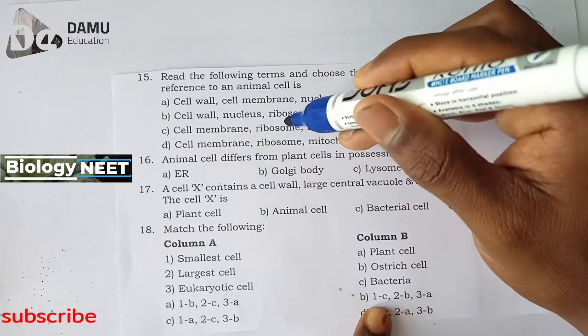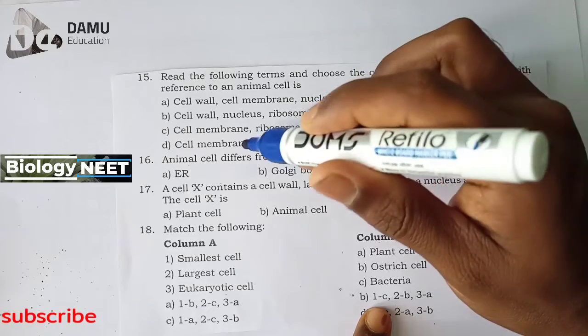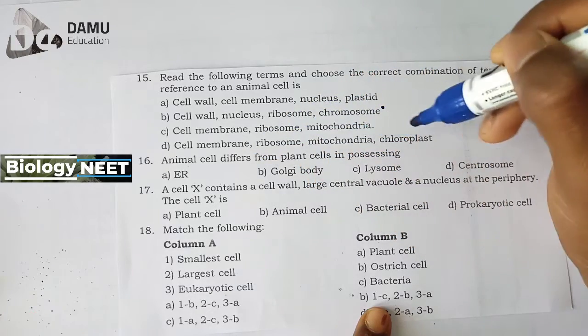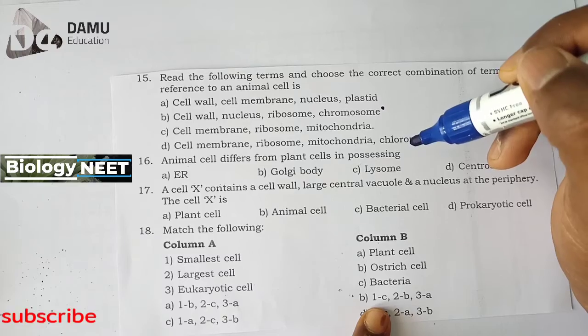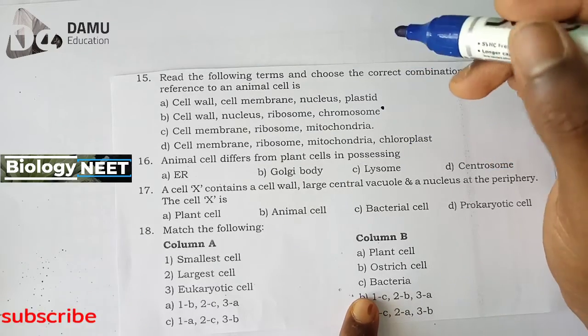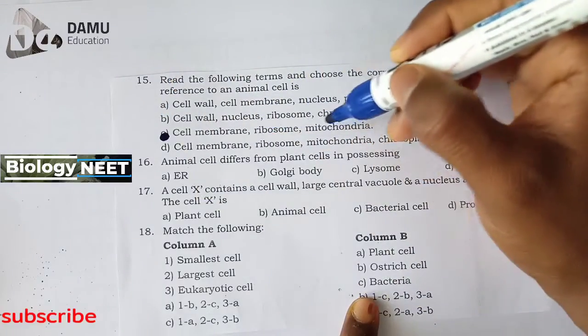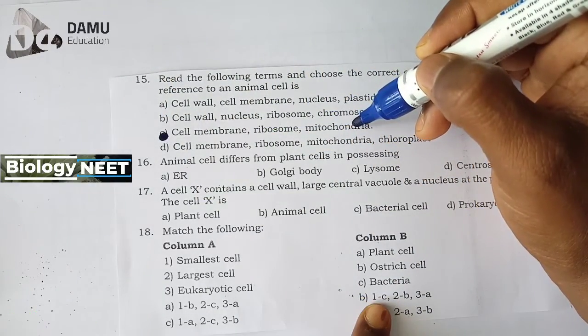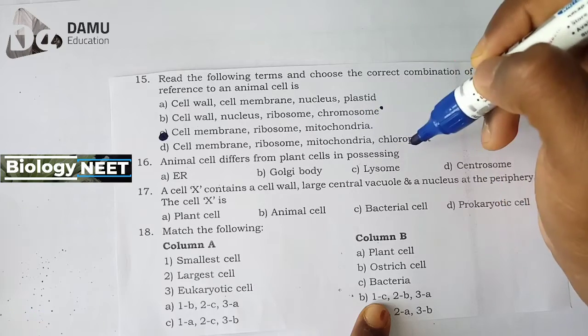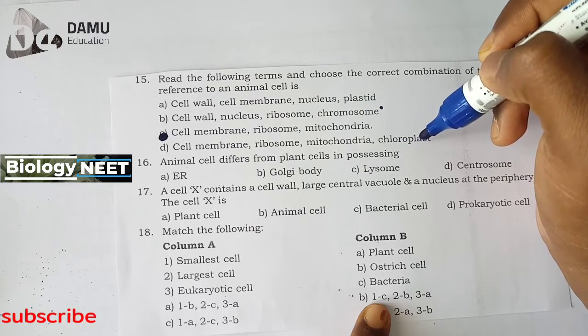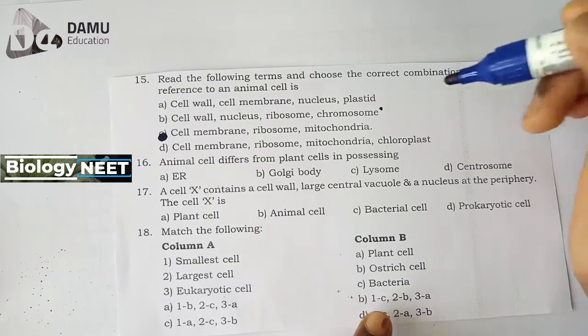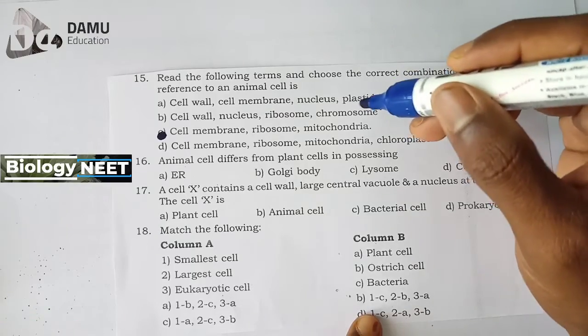Next, cell membrane, ribosome, mitochondria. Next, cell membrane, ribosome, mitochondria, chloroplast. The 15th answer is option C, cell membrane, ribosome, mitochondria. It will not have chloroplast.